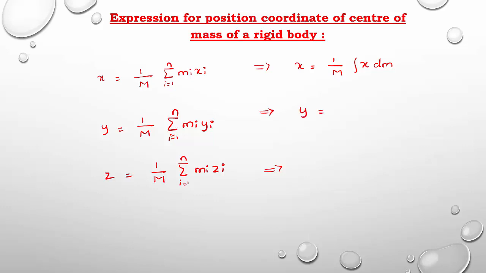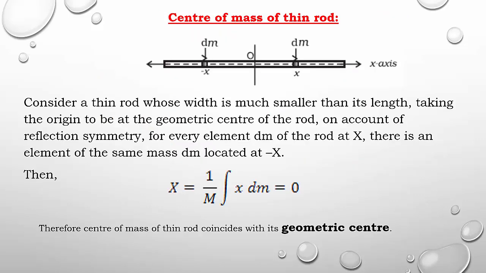Similarly for the y-axis, 1 by M keep as it is, integration of y into dm. Similarly for the z-axis, z equals 1 by M keep as it is, integration of z into dm. What is dm? dm means mass of each particle. Is it clear? Instead of writing Mi, we can write dm. So this is in terms of integration, and it is very easy to calculate because it is in the form of integration, right?